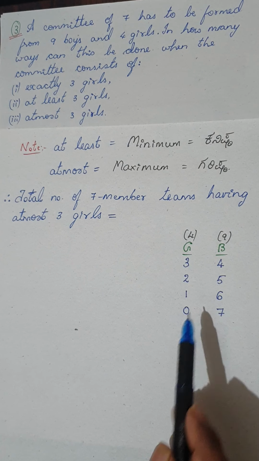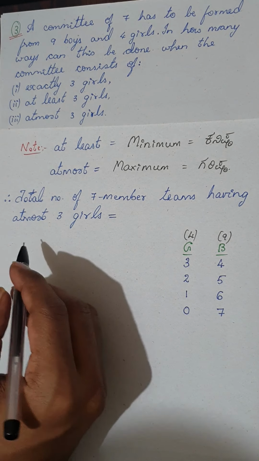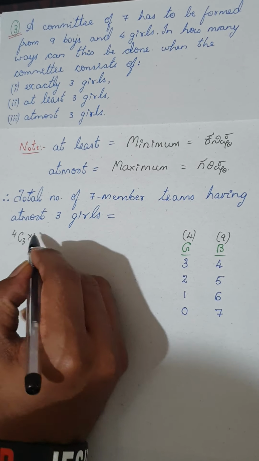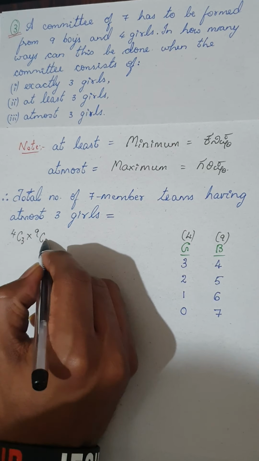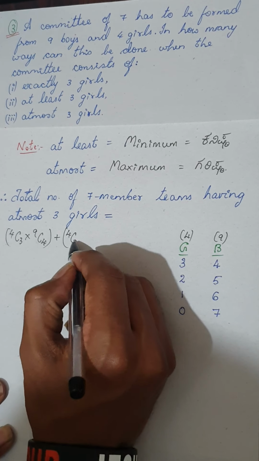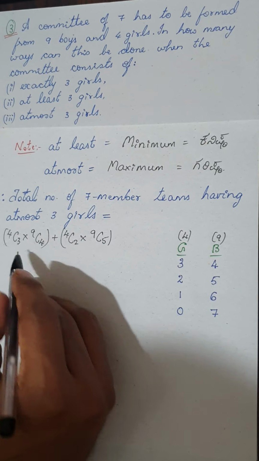So in this many ways we can do it and see how we can calculate this. This can be done as you can see here: 4C3 into 9C4. This is the first combination, plus 4C2 into 9C5, the second combination.